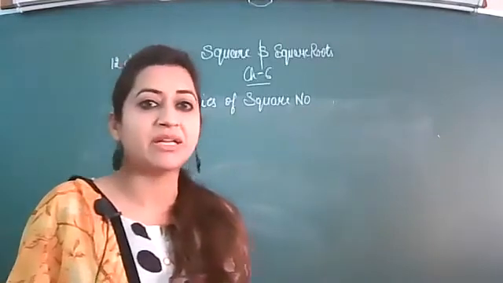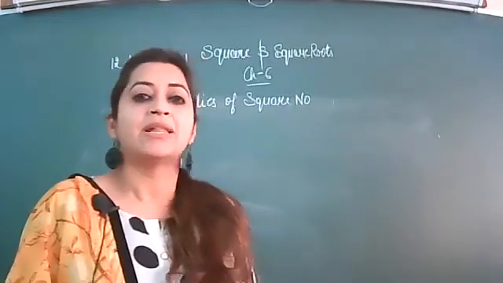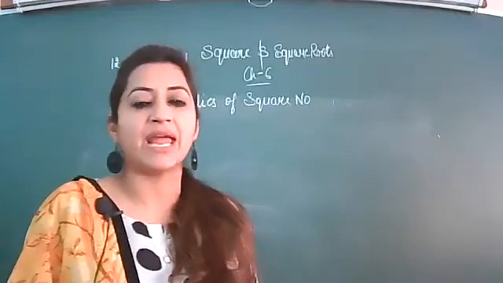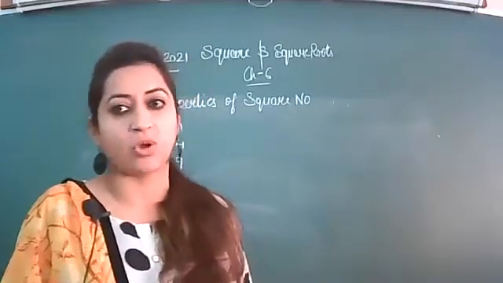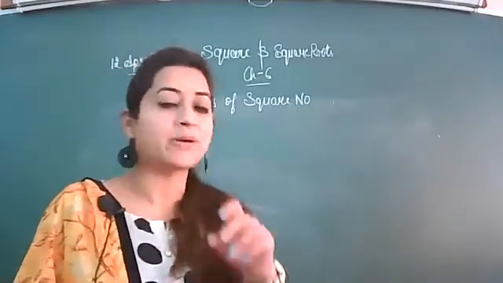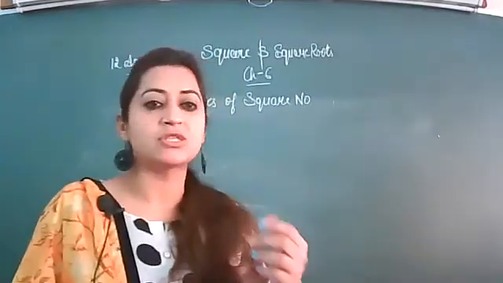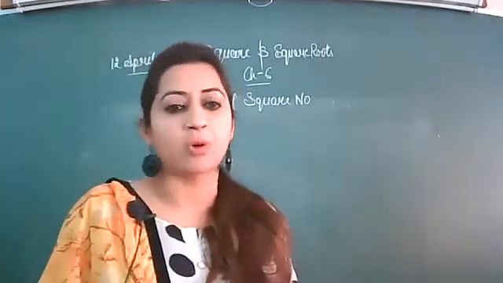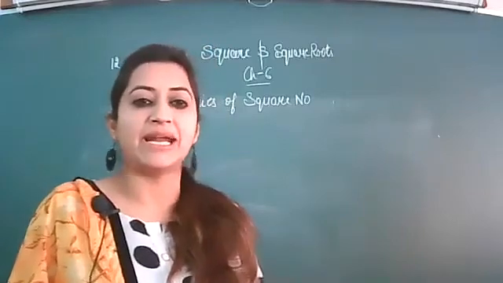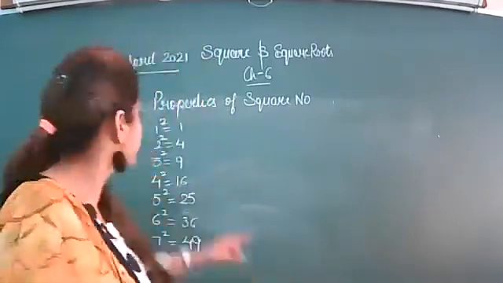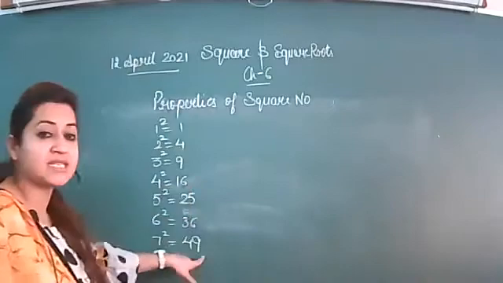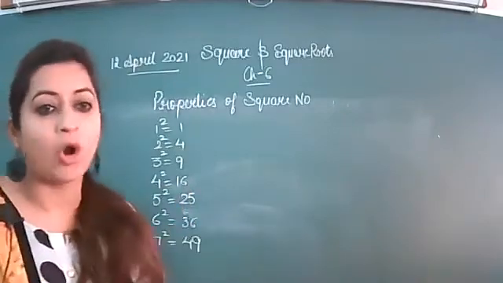Have you written this, beta? Have you written this? That a perfect square number will never end with the digit 2, 3, 7 or 8. But the second property is a part of this property number 1. If the digit is ending with 0, 1, 4, 5, 6 and 9, it may or may not be a perfect square number.